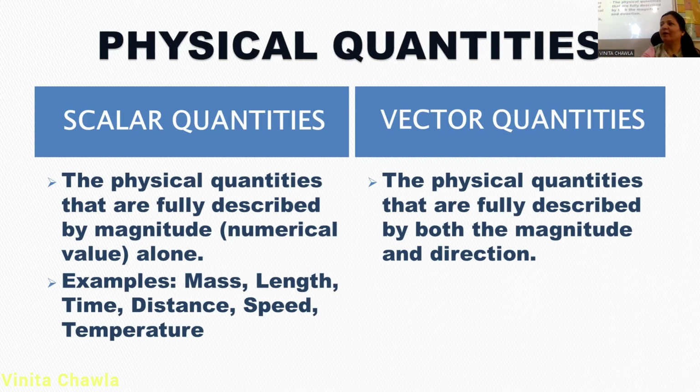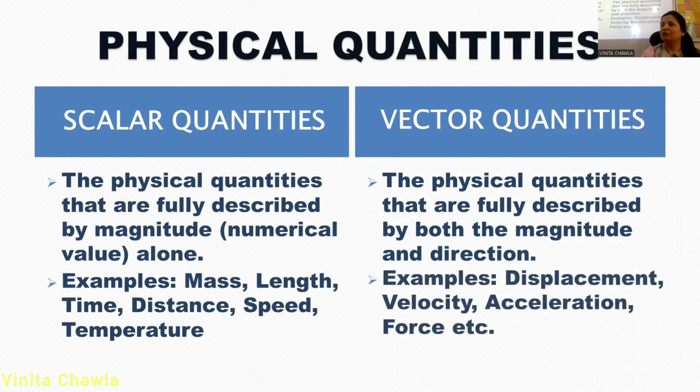On the other hand, vector quantities include terms which we are unfamiliar with. You have never read about displacement. You have never heard the term velocity, acceleration, force, etc. Force you might have heard in class 8 when you did the chapter on force and pressure. But acceleration we are quite familiar with, it is in the word accelerator in the car. We press the accelerator and the speed of the car increases. This is what we know, right? But if we say displacement, velocity, we have never heard about these quantities. This is the first time we are talking about them.